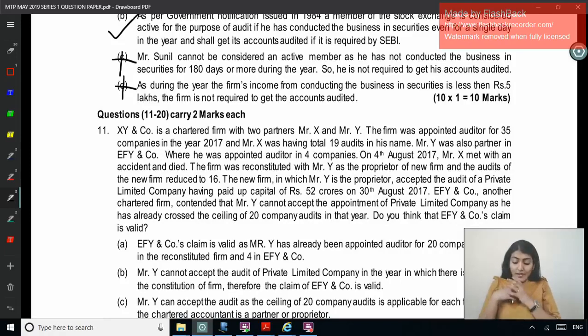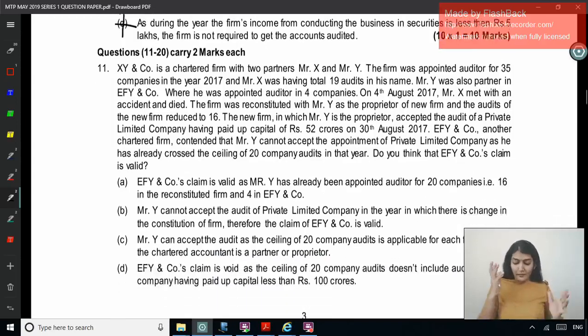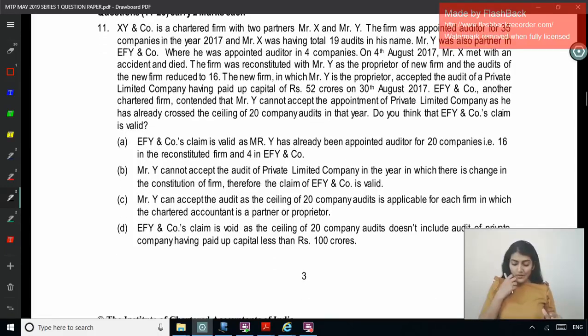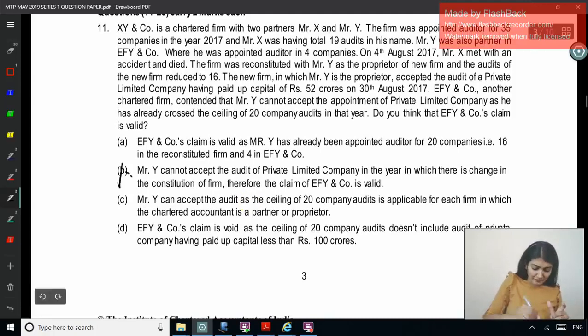No. XY and company, another CA, contended that Y cannot accept the audit as he has already crossed the ceiling of 20 company audits in that year. Do you think that XY and company's claim is valid? It's valid, as he has already been appointed as an auditor for 16 in the reconstituted firm and 4 in XY. Y cannot accept the audit in the year in which there is a change in the constitution of the firm. What are you saying?